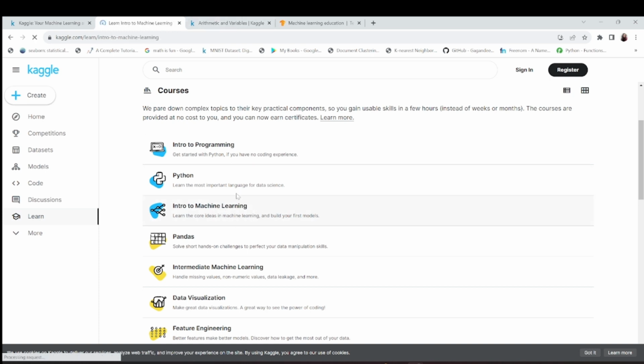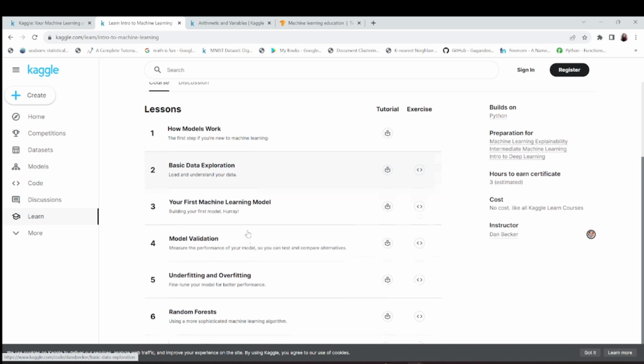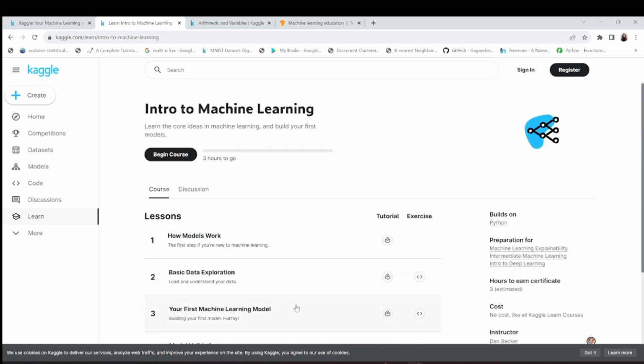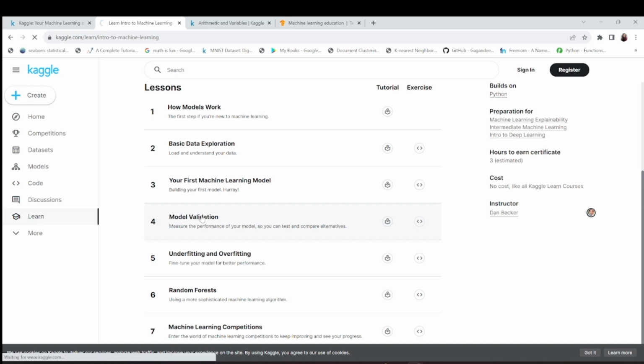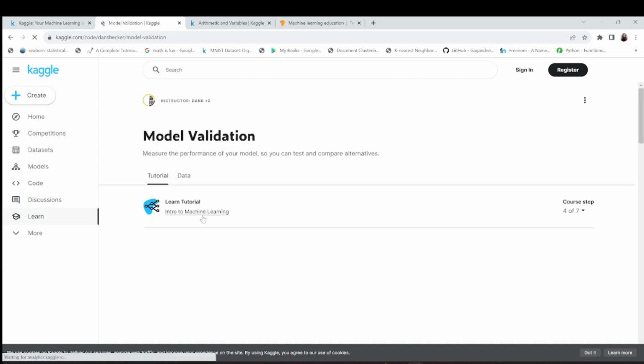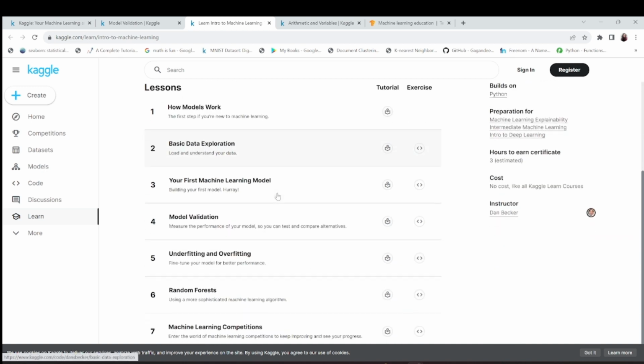Introduction to machine learning, it's also an interesting course. So how models work, it's a tutorial here, and it's just a 3 hour course. You can just sit in one sitting and complete this. What is model validation, how do you do this, little concepts behind that. And this is for free, you can get this knowledge, right? Underfitting, overfitting, machine learning competitions also it is giving you, so that you can work on that.